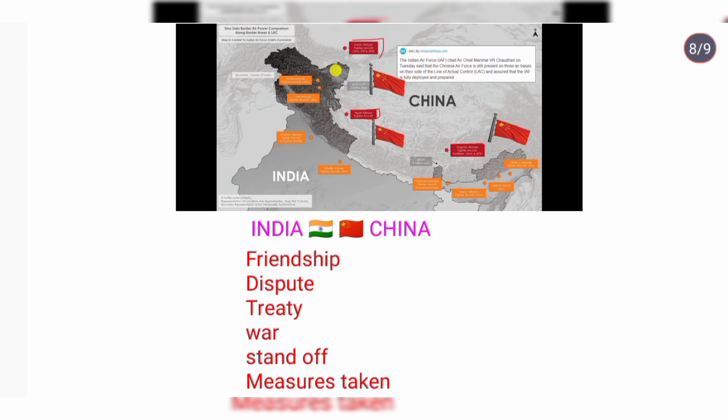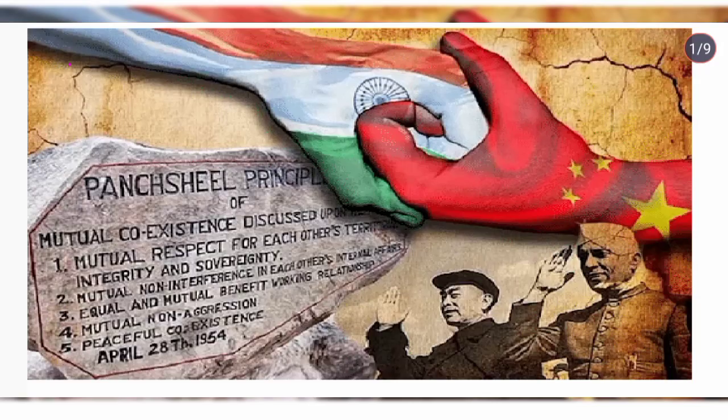You can see the map. There is India, and above it is China. Now we will see one by one everything belonging to both countries.